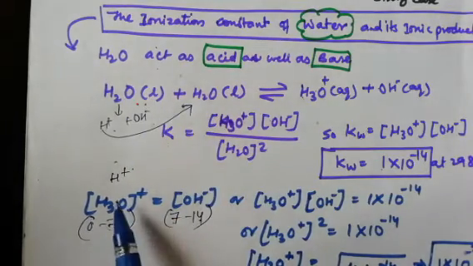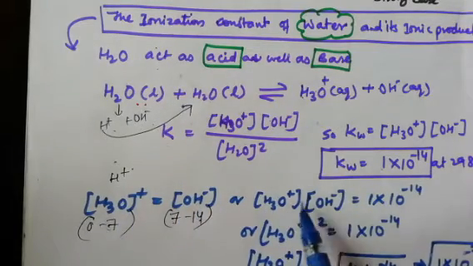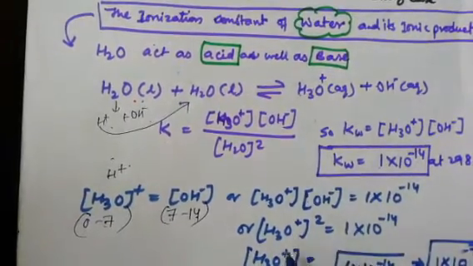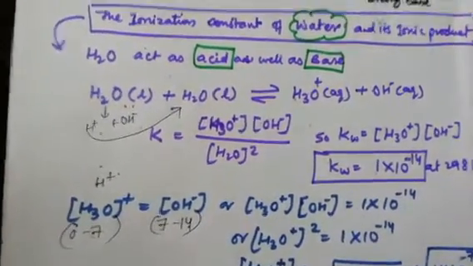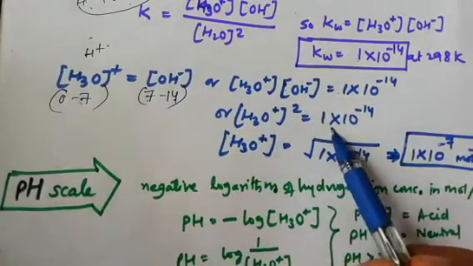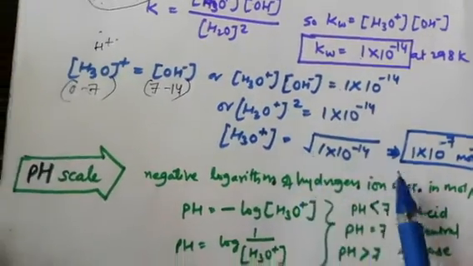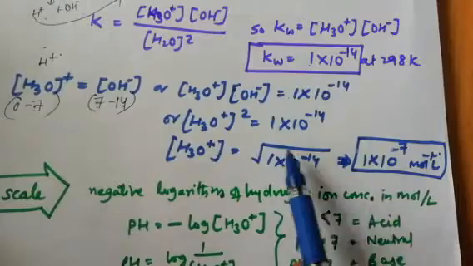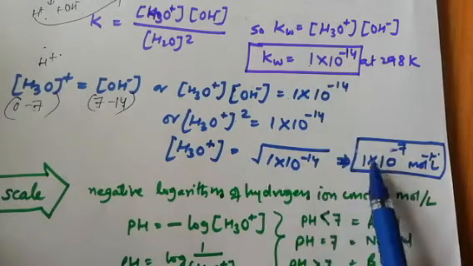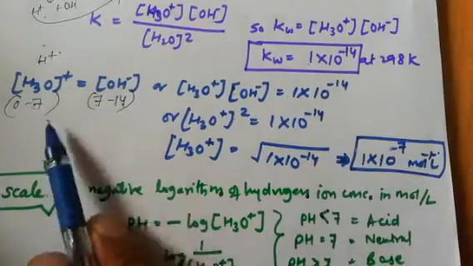So 0 to 7. So it means that H3O positive value is always equal to OH negative value, or H3O positive and OH negative value is equal to 1 into 10 raised to minus 14 that we have studied here. So if we square H3O positive, then what will happen? H3O positive squared is equal to 1 into 10 raised to minus 14 you will write, and this square becomes square root. To calculate this, it means that only H3O positive value, take the square root of 10 raised to minus 14, which is 10 raised to minus 7. Okay, that is 1 into 10 raised to minus 7. That's why only neutral has 7 value.